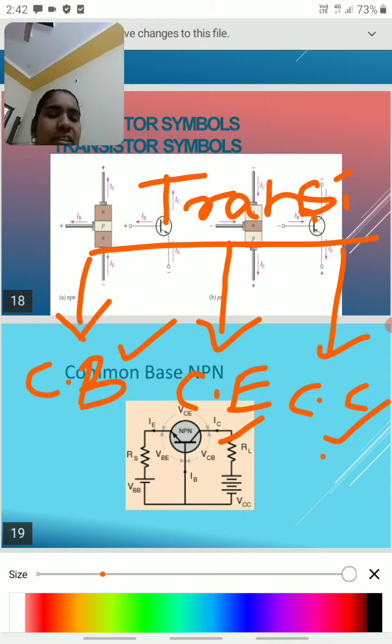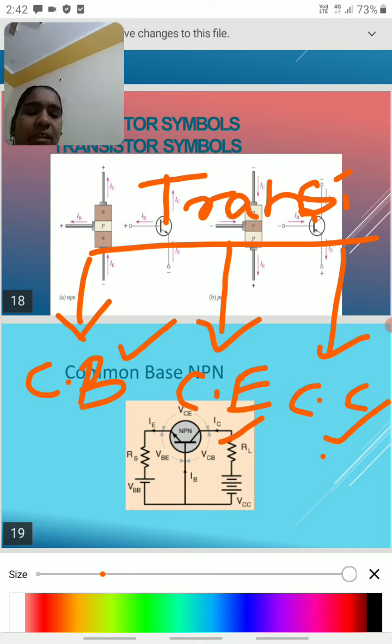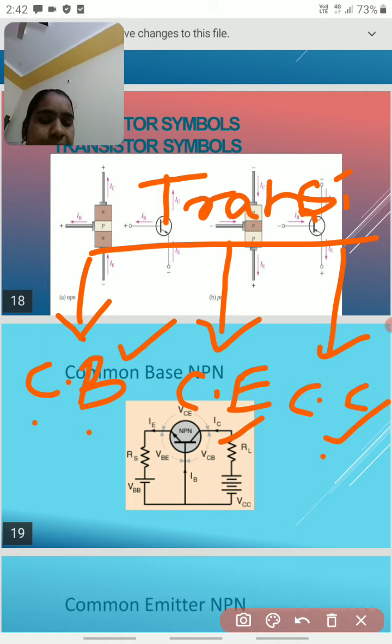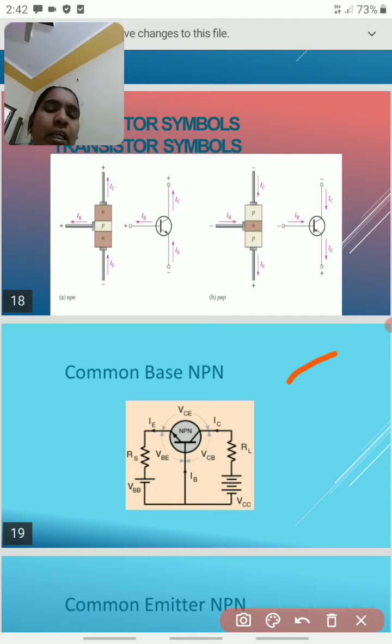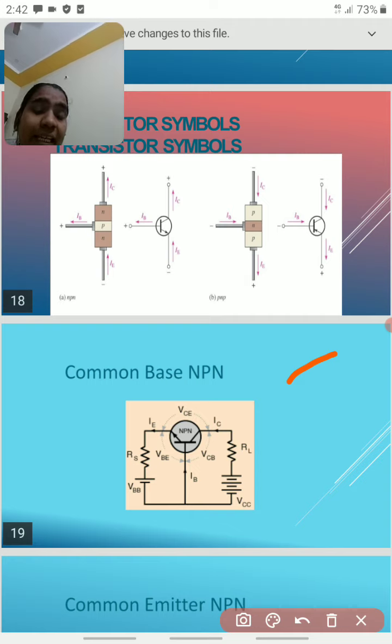Okay, so we will see some information about the common base, common collector, and common emitter. First we will see the common base. This is the symbol of the common base. What is the main purpose of the common base? What is the circuit diagram of the common base?